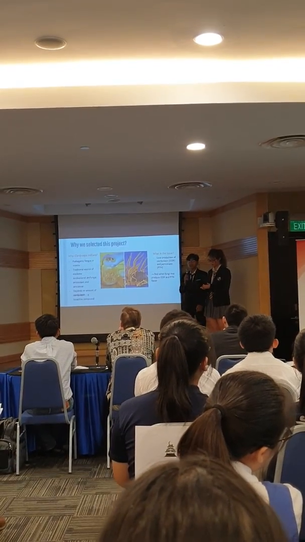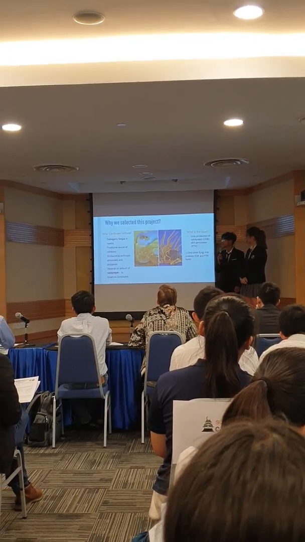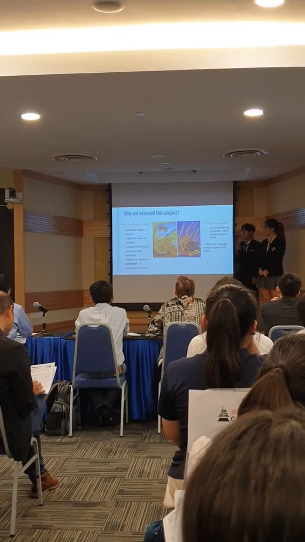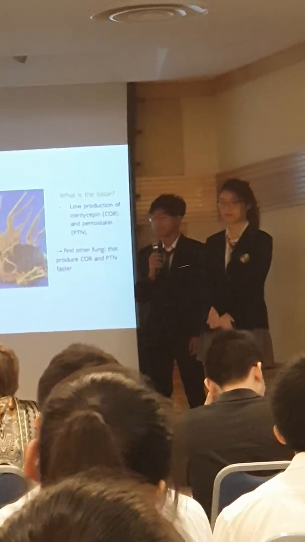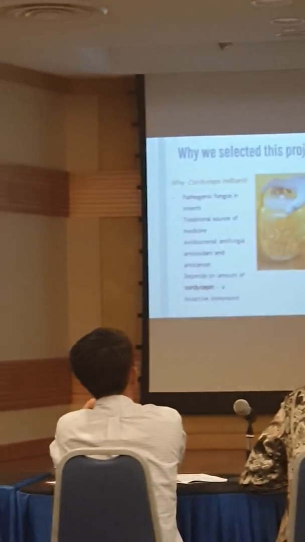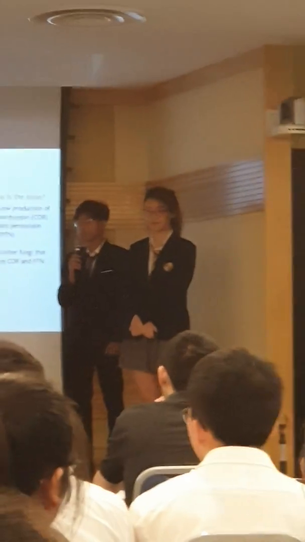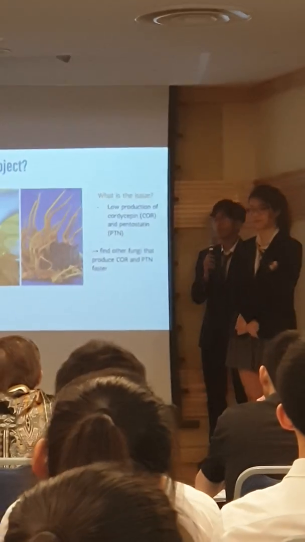Cordyceps militaris is a pathogenic fungus in some insects. It has been used as a traditional source of medicine in some Asian countries because it has antibacterial, antifungal, antioxidant, and anti-cancer abilities. This is due to the production of some bioactive compounds such as cordycepin and pentostatin. However, the production of these compounds is quite slow,